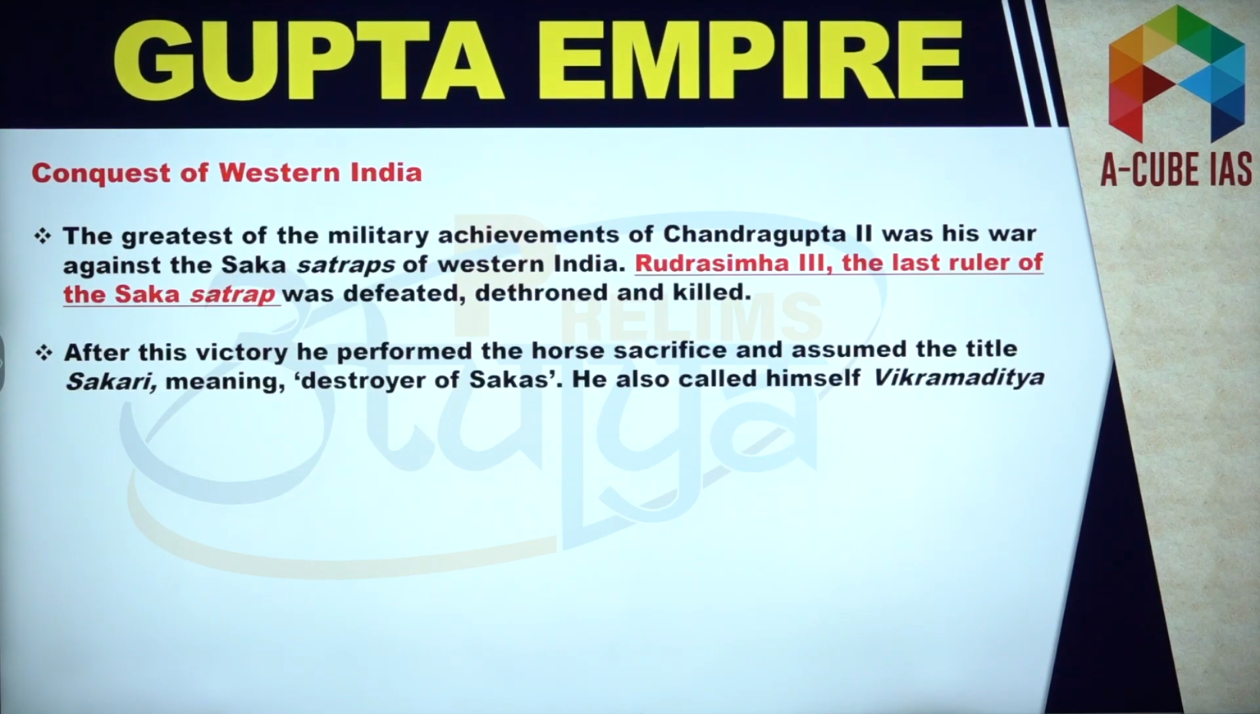Now you must know something very important here, that the greatest of the military achievements of Chandragupta was his war against the Saka satraps. In fact, he defeated Rudrasimha III, the last ruler of Saka satraps. So this is a very important point. You must remember that he conquered the western part. In fact, after the victory, he performed the horse sacrifice, and that is when he assumed the title Vikramaditya. He called himself the destroyer of Sakas.